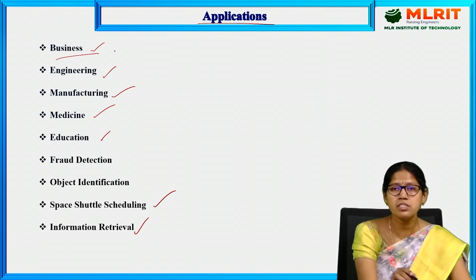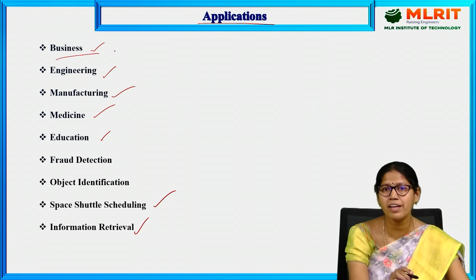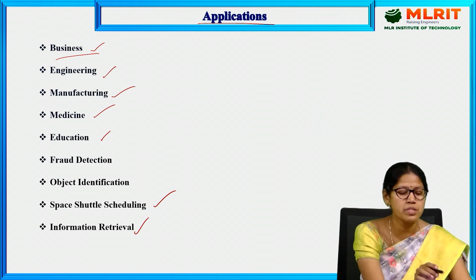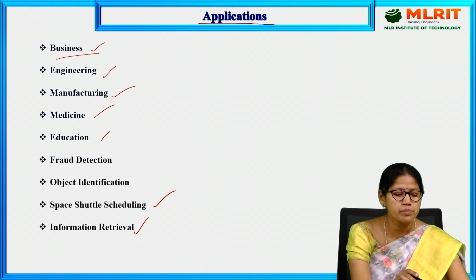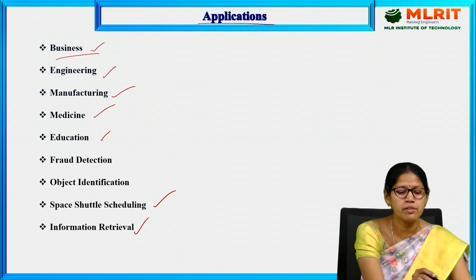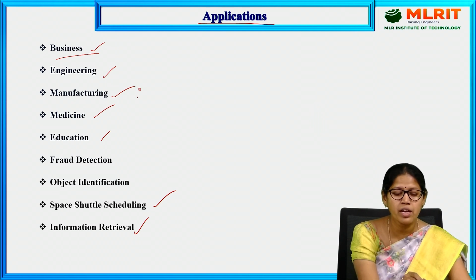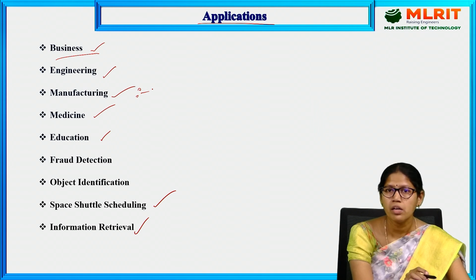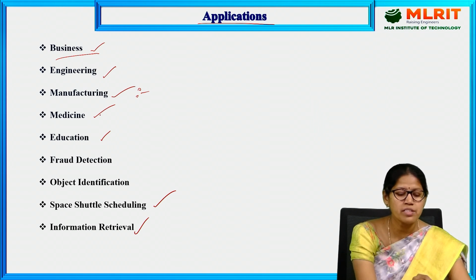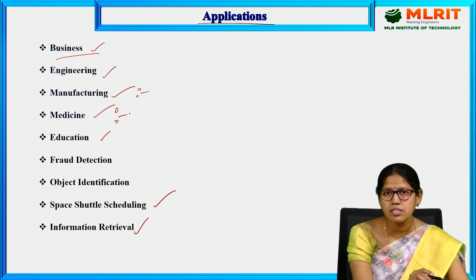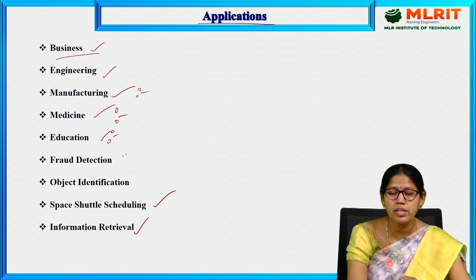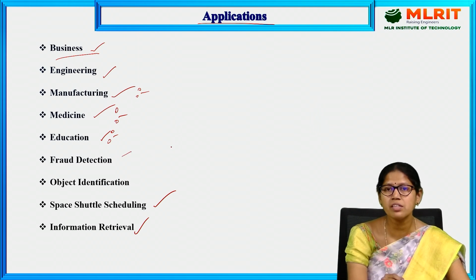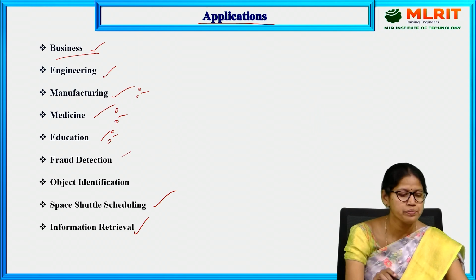In business, it will give suggestions and financial advice. In engineering, it will suggest prototype designs and model designs. In manufacturing, assembling, what kind of things have to be used. In medicine, it will diagnose the disease and prescribe the medicine. Education, fraud detection, object identification, all these are applications of AI.